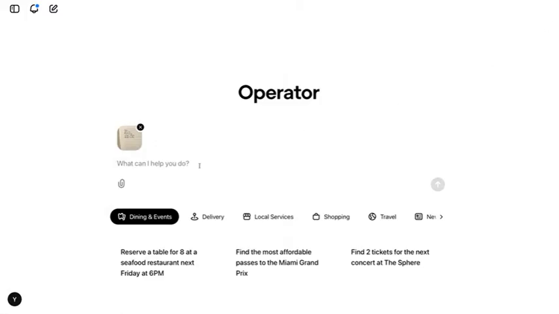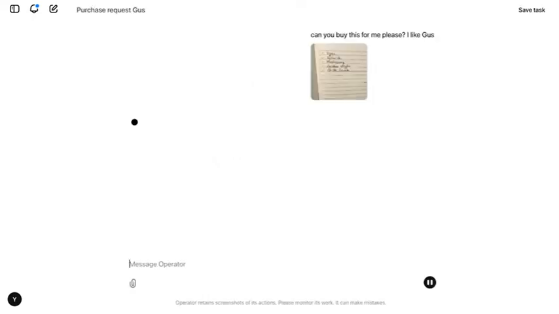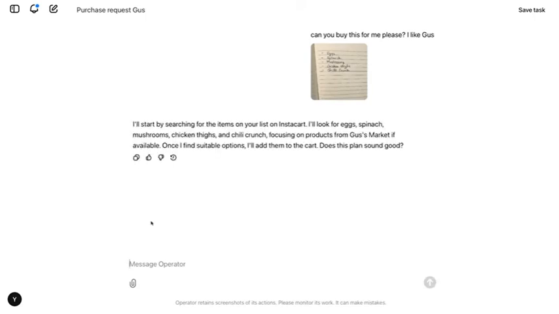And so this is a picture that you're uploading here. That's exactly right. And I'm going to use Instacart, which is, again, what we use generally. Can you buy this for me, please? And I'll also specify the store I like, which is, well, let's see if it figures out I mistyped it. Okay, so in this case, again, Operator quickly recognized, using GPT-4o's vision capabilities, that the image said egg, spinach, mushroom, chicken thighs, and it actually knew Gus's Market. And I'm like, yes, that sounds great.